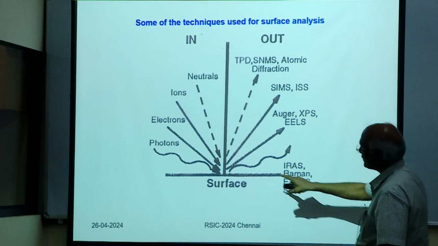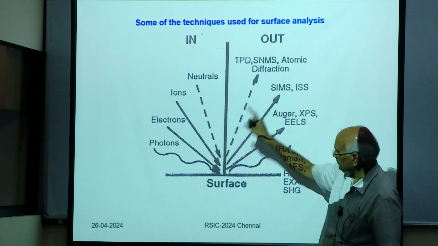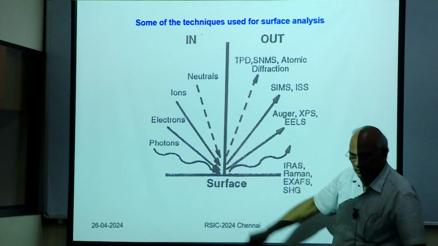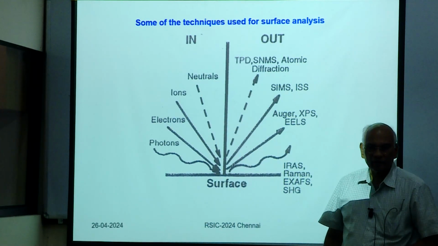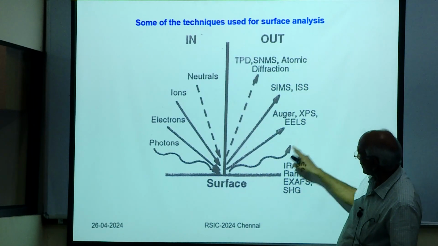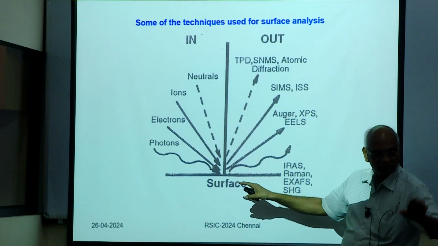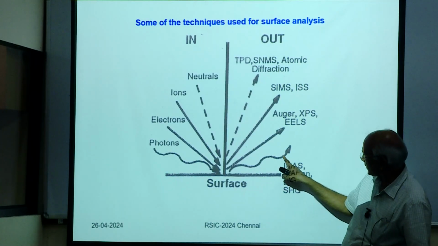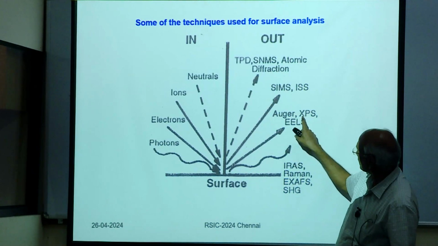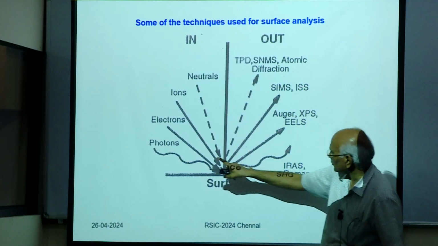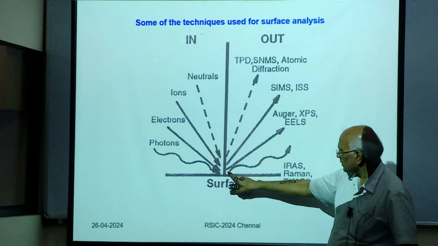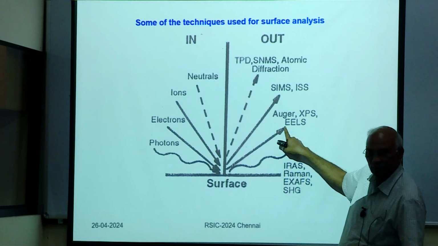There are several ways of doing it. People use neutrals, ions, electrons, photons, all of them impinge on the surface, and then something will come out of that. If the molecule vibrates, you can look at that in IR. There are a variety of ways, but don't worry about all that. What we are going to look at is this one. If you have photons going in, the photoelectric effect is basically photons going in and the electrons coming out.